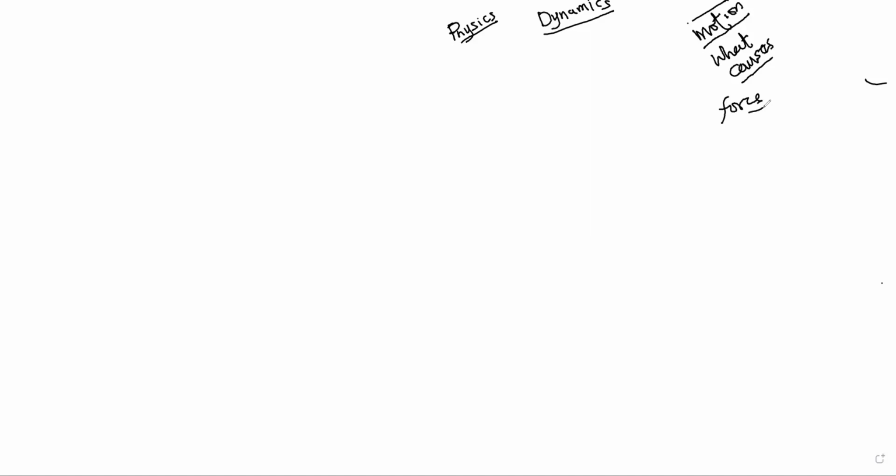And that's the reason we define force as any agent that can change the position of a body. And don't forget, whenever the position of a body changes, the body is said to have undergone motion.